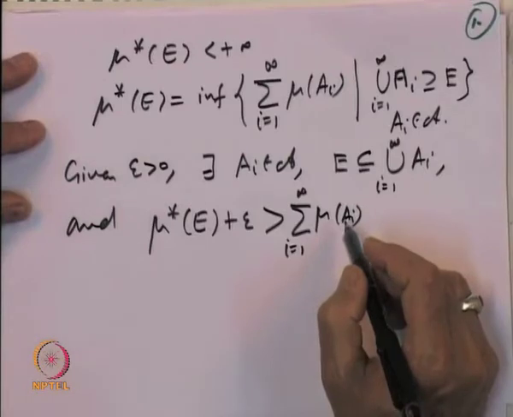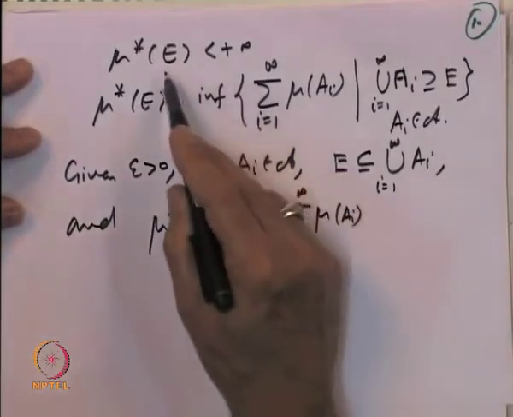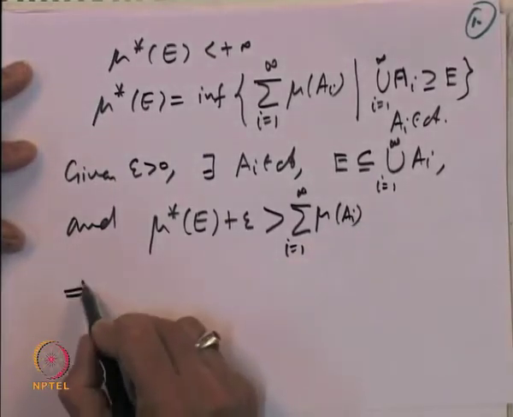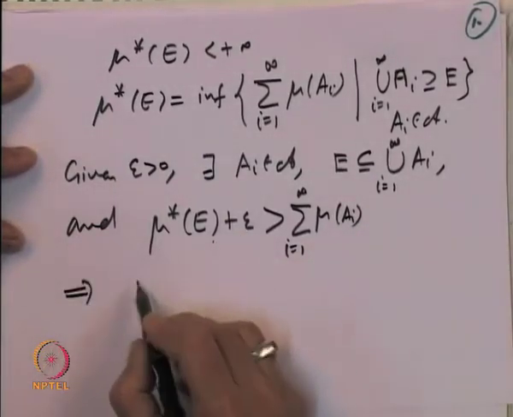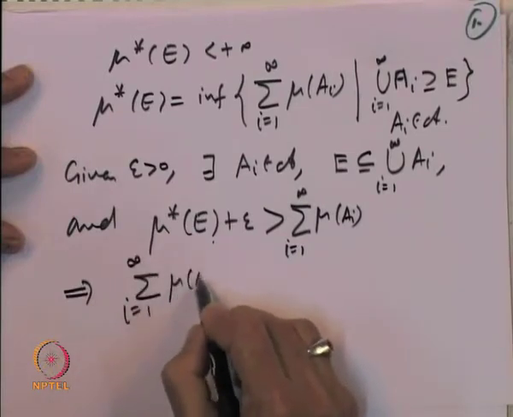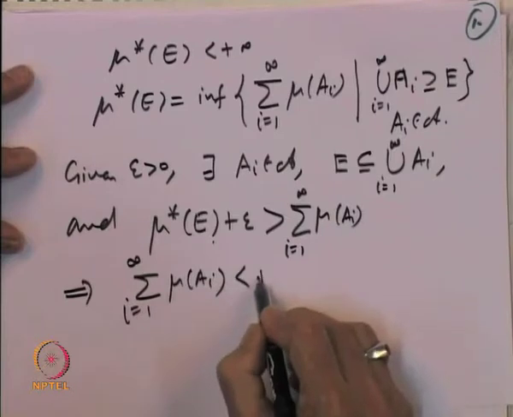Right? That is by the definition of the infimum. The infimum is finite. So, note this implies that the series sigma i equal to 1 to infinity mu of A i is finite.